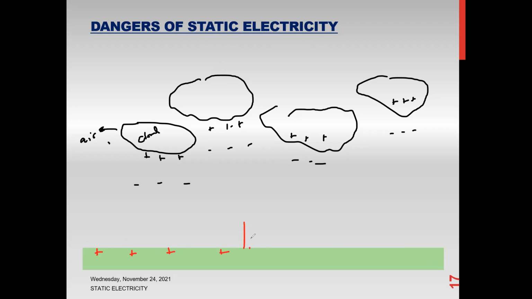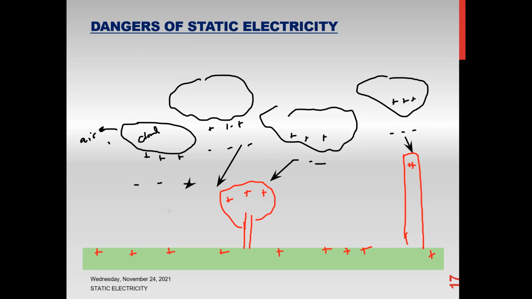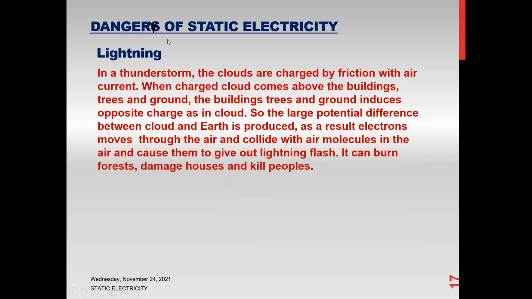If there are buildings or trees, the top of the tree will also become positive, and a tall building will also become positive. Because the tree or tall building is very close to the negative charge, the negative charges start to move toward them, and as they move, we see a flash or lightning. So lightning occurs due to the buildup of charges, mainly due to electrostatic friction.